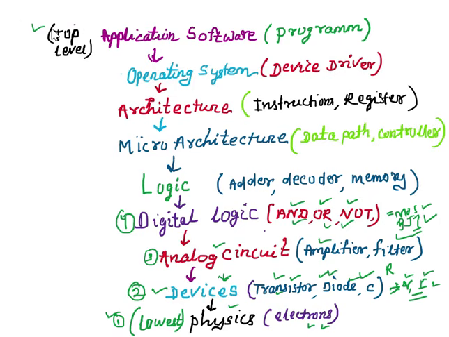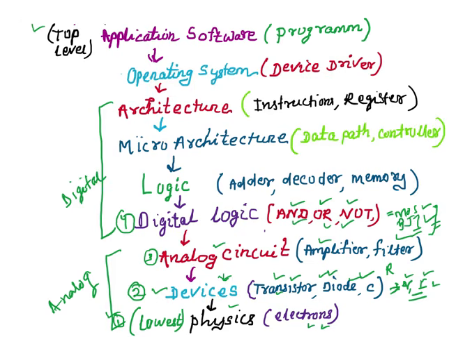So now here you can see how these two levels are interconnected again, this analog domain and this digital domain. And see, this part is analog part. If you are dealing with all these things, then it is called analog domain. And if you are dealing with this part, then this part is called digital. This is all digital domain. And if you are dealing with these two parts, then it is called software domain. Okay, that you must know.